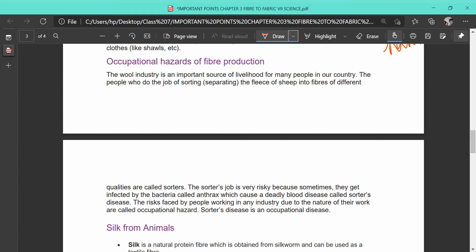This disease causes infection to the blood and can cause death also, and the name of the bacteria is anthrax. So this disease caused by the bacteria called anthrax during the sorting of the substances is known as sorter's disease, which is an occupational hazard.